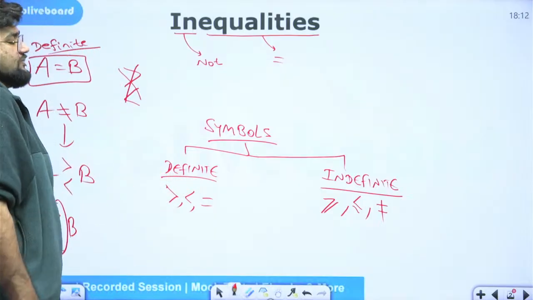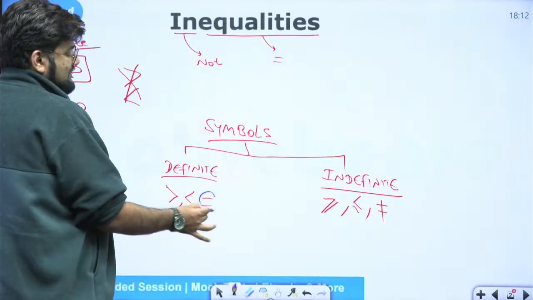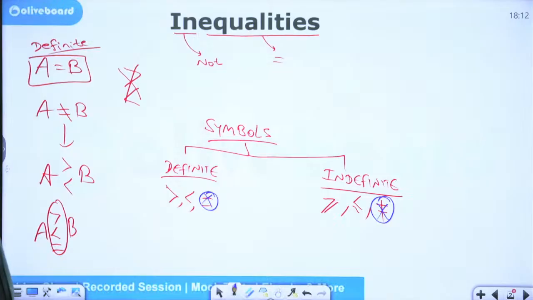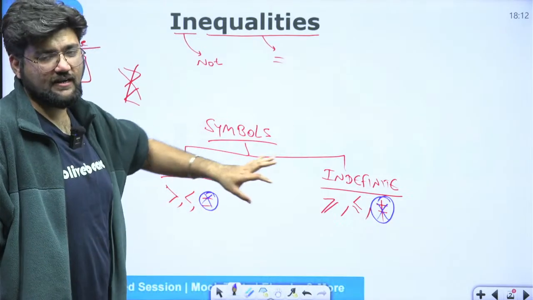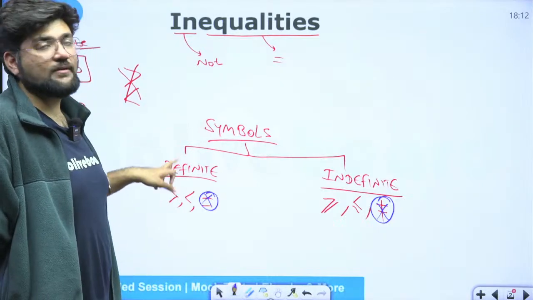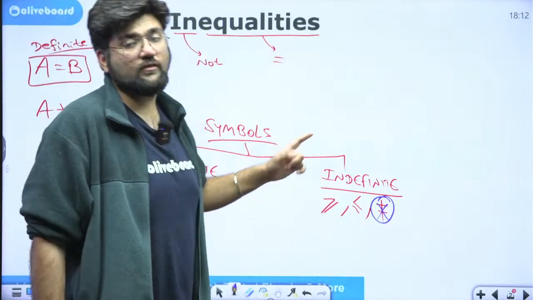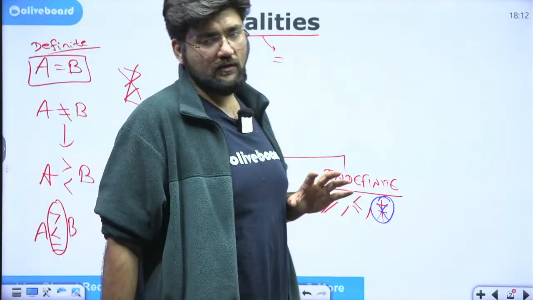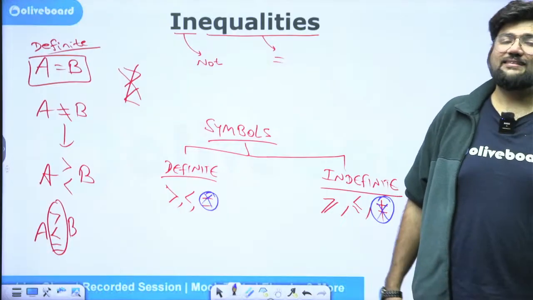So, to make our lives easy, at this stage, I would suggest, if possible, please eliminate this sign and this sign from this classification. Okay. Technically, equal to comes under the definite category. Not equal to comes under the indefinite category, but remove it from there. Take them, consider them as separate entities. So, when I talk of definite symbols, I will only talk of greater than and less than. When I talk of indefinite symbols, I will only talk of greater than equal to and less than equal to. Is that clear? Equal to will be treated as a separate entity, so that it will become easier for us to understand in the rule. Right? These are the basics of inequality.